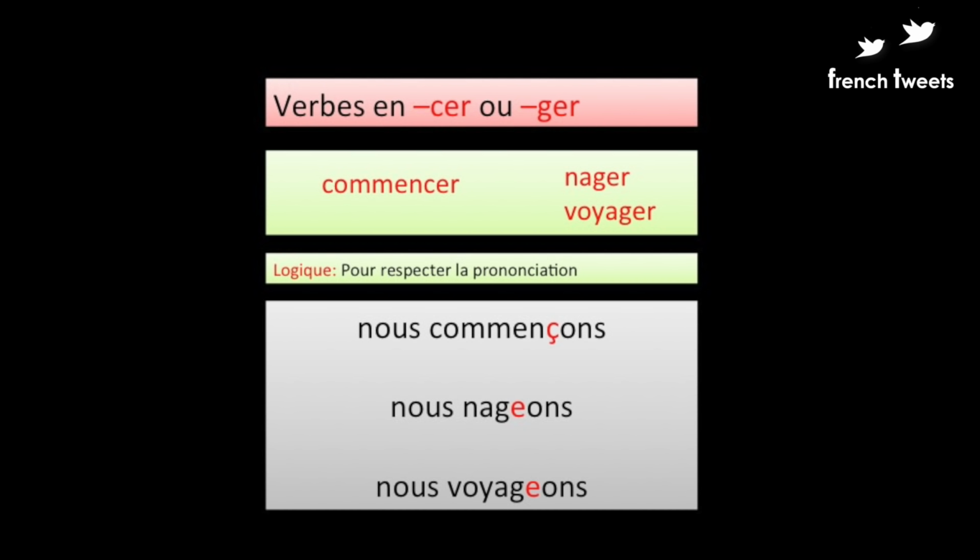Similarly, with the verb voyager, along with the conjugation of nous, we have to put an extra e after G to make it sound as je. So here we have nous voyageons.